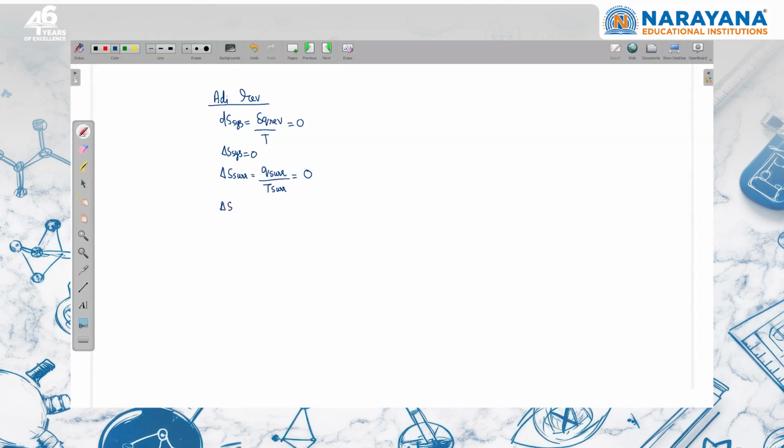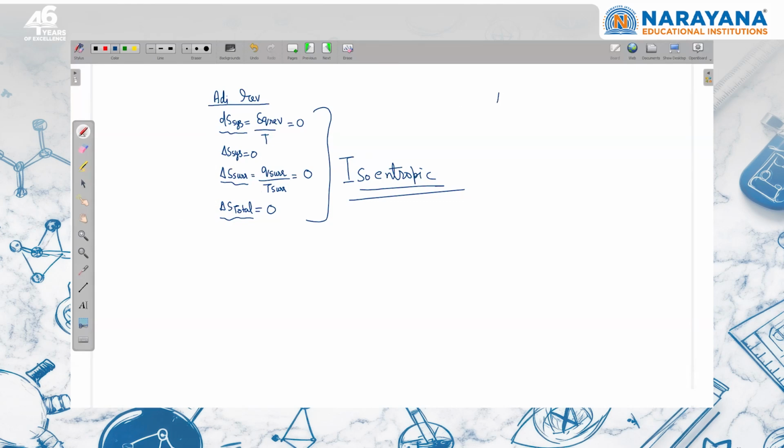Now I can say that delta S total is going to be 0, right? So we can say that neither the system entropy is changing nor the surrounding entropy is changing, nor the entropy of the universe is changing. That's why this is known as an isentropic process. An adiabatic reversible process is isentropic. It is not only for an ideal gas. It can be for any substance because dq reversible will be 0. It can be solid, liquid, gas or real gas, whatever. For any system, you can say that if it is adiabatic reversible, there is no change in the entropy of the system, surrounding, and entropy of the universe.